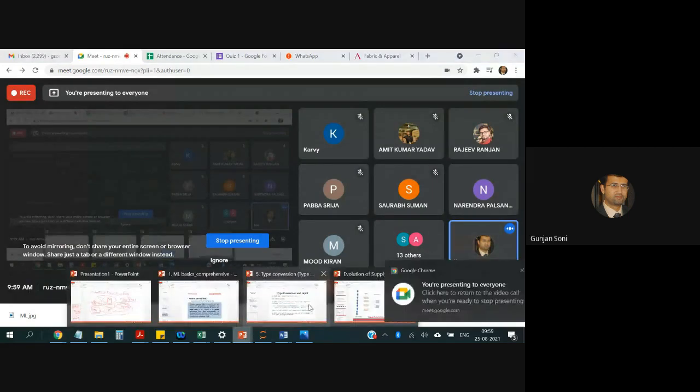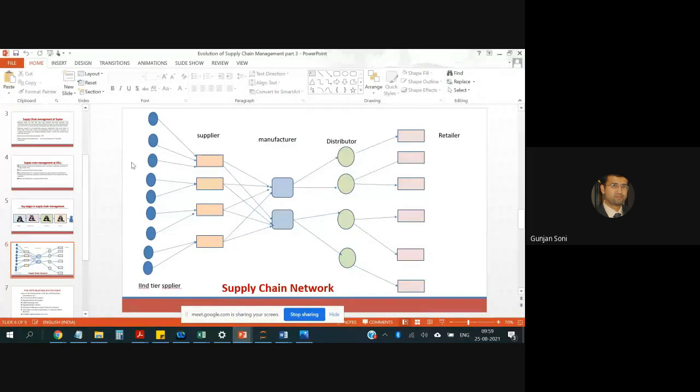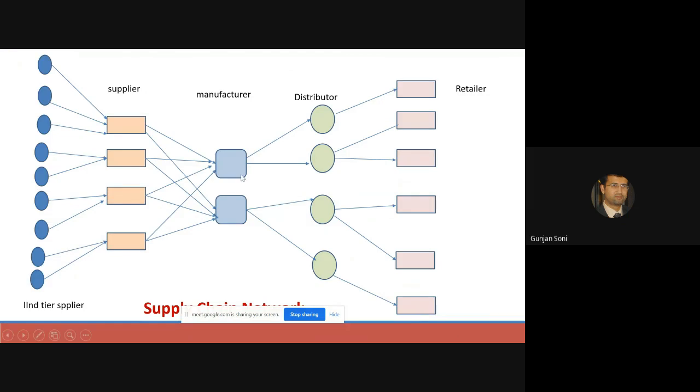Now, we're talking about supply chain networks, and post 1970, these kinds of networks have expanded a lot, because of outsourcing. Outsourcing is very popular, and you hardly find any supply chain where outsourcing is not there, which was definitely not the case before the 1970s.